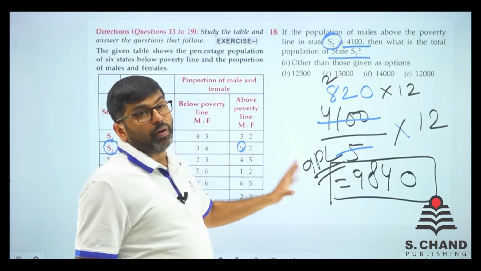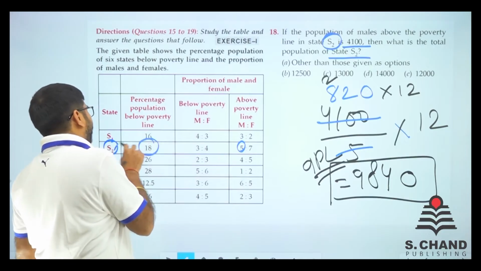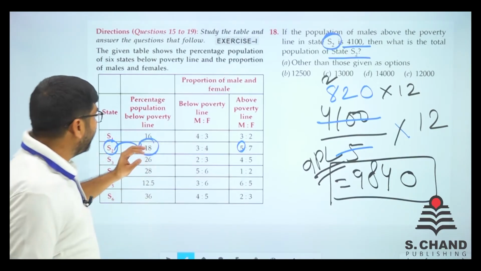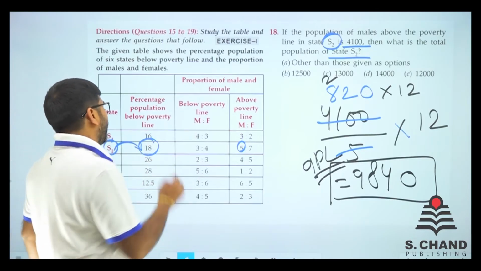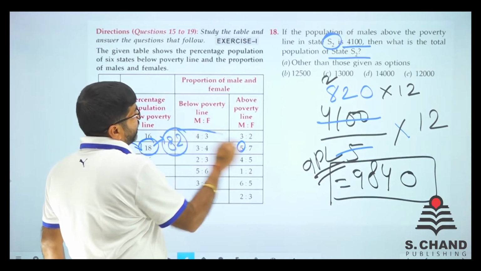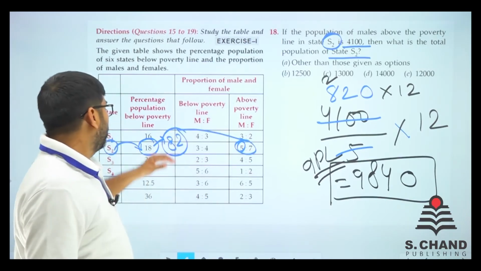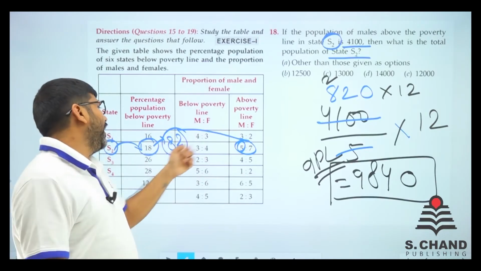Now this above poverty line, see, below poverty line from S2, there are 18% below poverty line. So if it is 18%, that means 82% will be above poverty line. 18 are below poverty line. 100 minus 18 is 82. So 82 will be this.